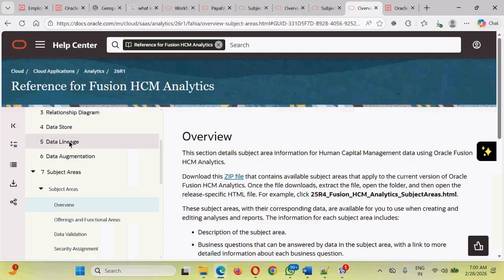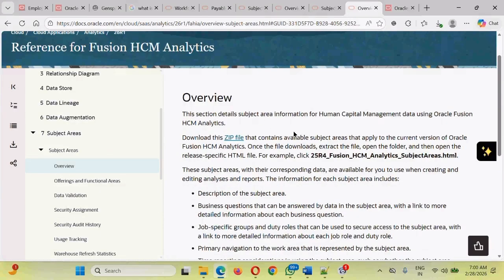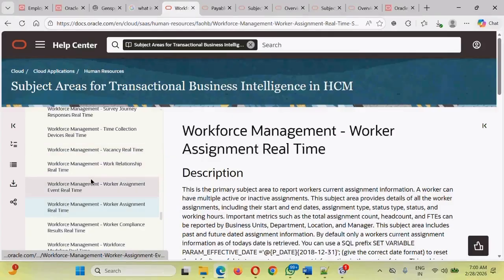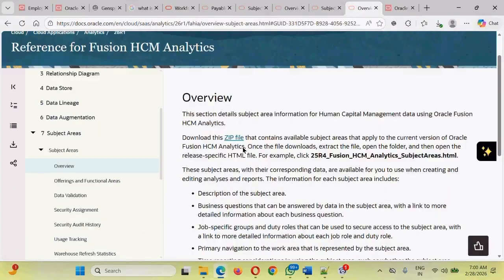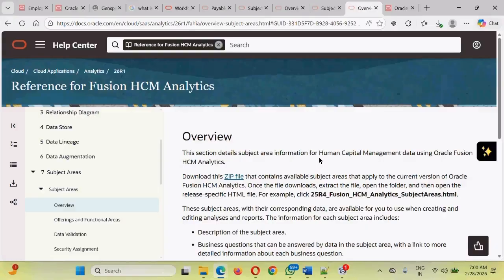In addition to that, guys, if you refer to HCM analytics, you should be able to access all the subject areas which have been offered. Click on this zip file and all the subject areas and their details will be downloaded to you, which is not a very handy or useful thing, because everything is available in the cloud only. You should be able to search, research and do things from here. But in case you want it locally, there is a zip folder and the link has been provided. You can also Google and search for the reference for Fusion HCM analytics, and the first page itself will give you access to download all those things.